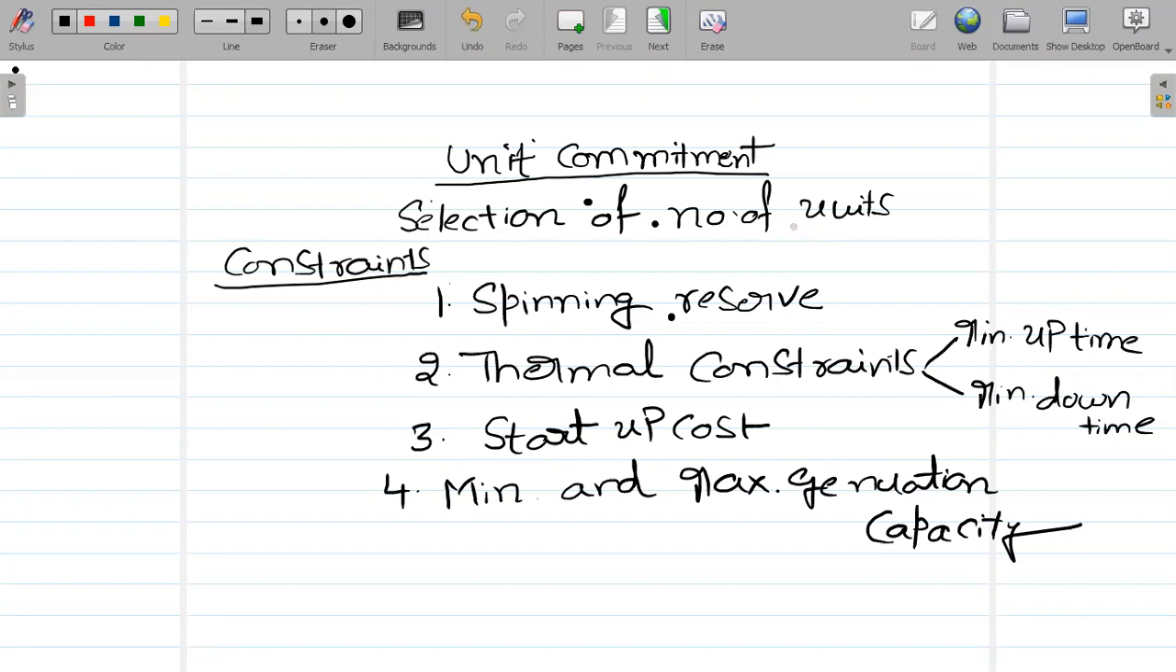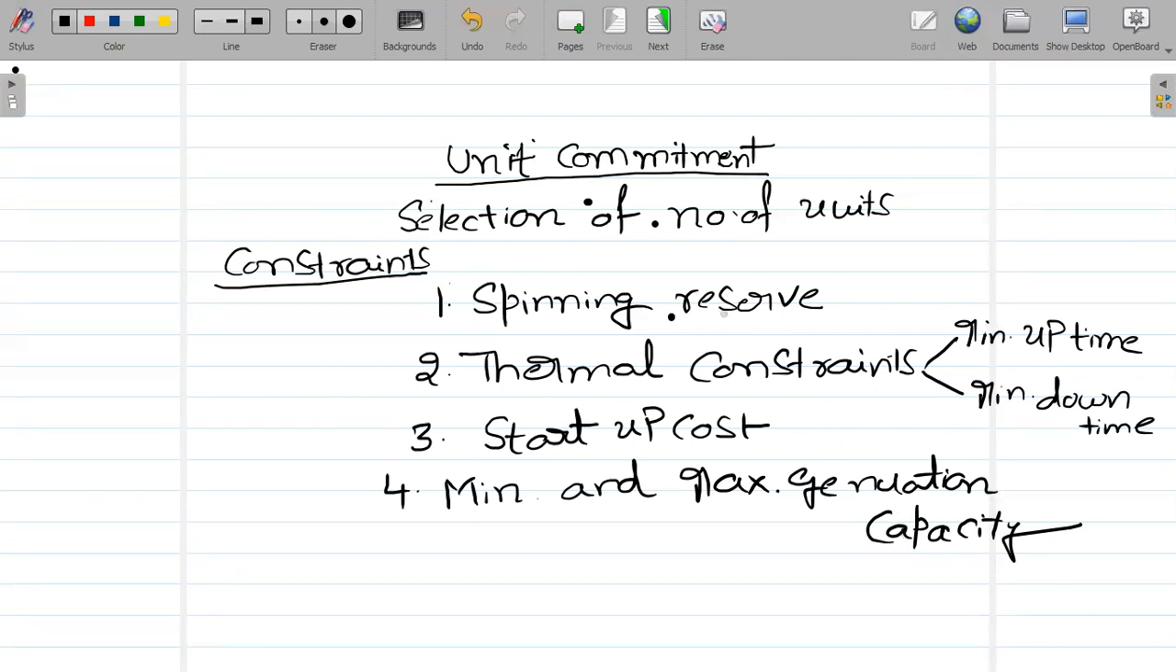Generally, this unit commitment problem is of importance in thermal plants. So, while solving this unit commitment problem, certain constraints have to be taken into consideration. One is spinning reserve, then thermal constraints in terms of minimum uptime and minimum downtime. These thermal constraints are also called reliability considerations. Then the third one is startup cost and minimum and maximum generation capacity.